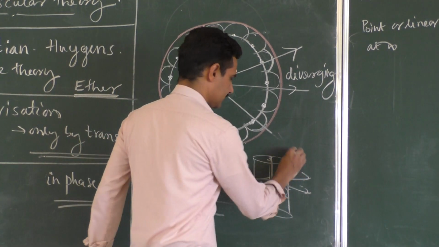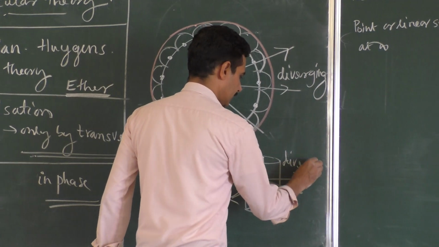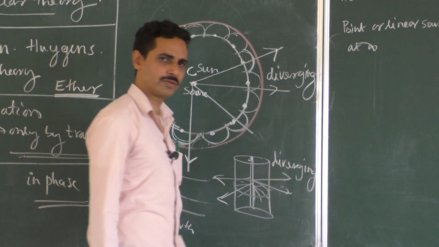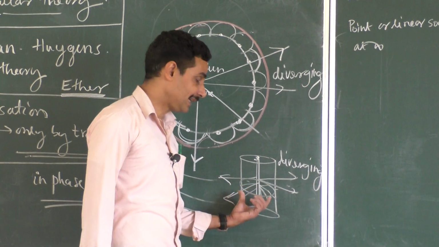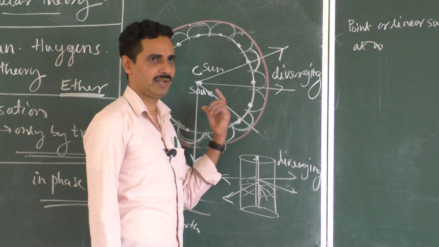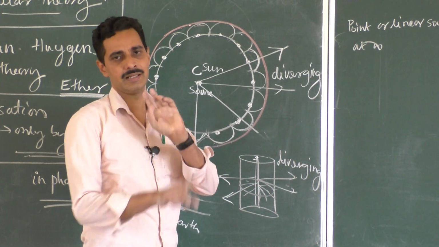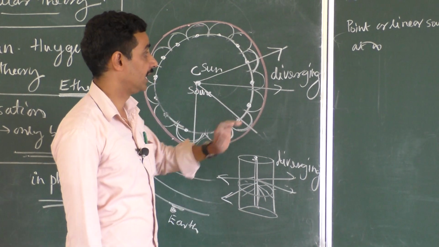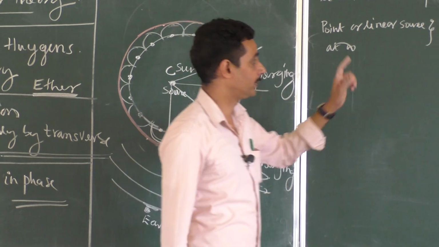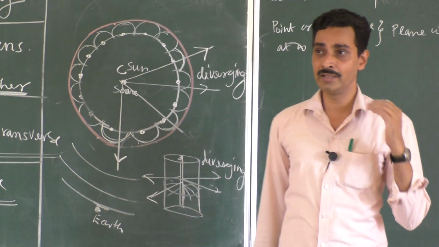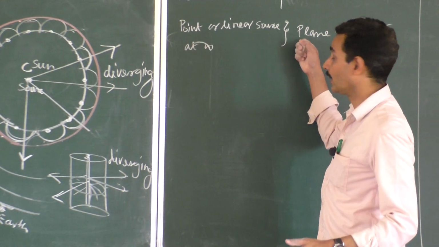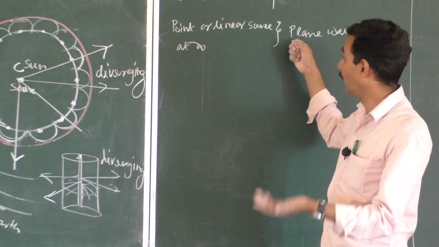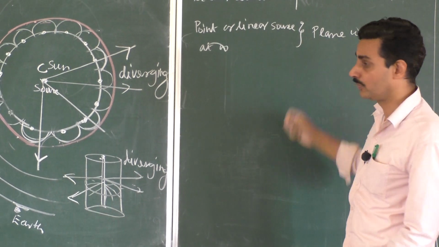So this is diverging. Because rays of light coming from a tube light are also diverging. From a point source are also diverging. So cylindrical wavefront or spherical wavefront, when the rays are drawn, they are diverging. What about if they are at infinity? Then it is a plane wavefront, and in ordinary language we say it is parallel rays, right? Parallel rays are the other name for plane wavefront.